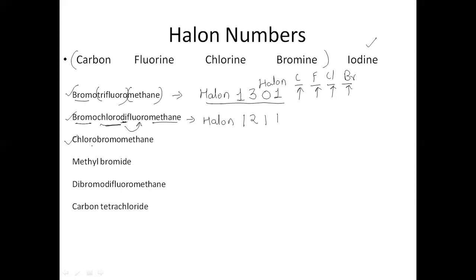Okay, let us try for this chlorobromomethane. For this, the halon number will start with halon. Methane means 1 carbon. Then there is the number of fluorine. I cannot see any fluorine here, right? So I will write 0. Then should be the chlorine. Chloro means just 1 chlorine, so 1. Bromo means just 1 bromine, so 1.